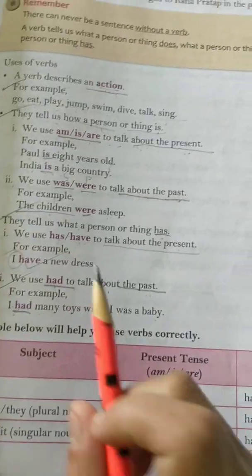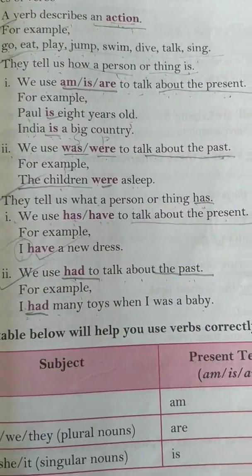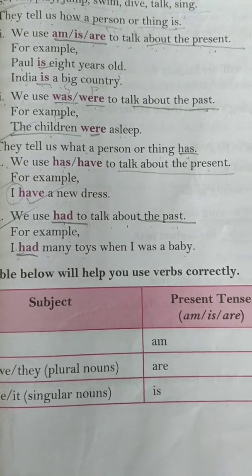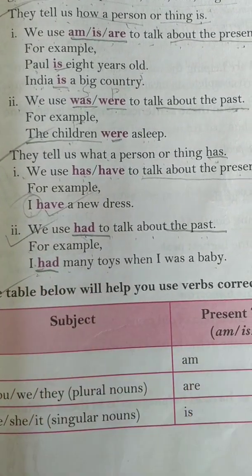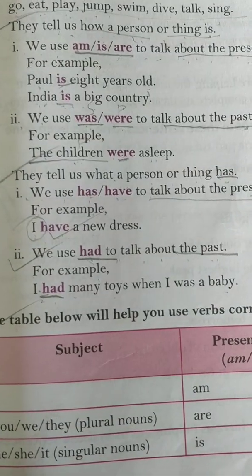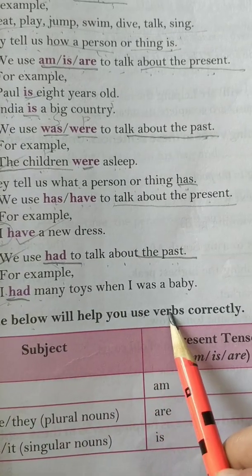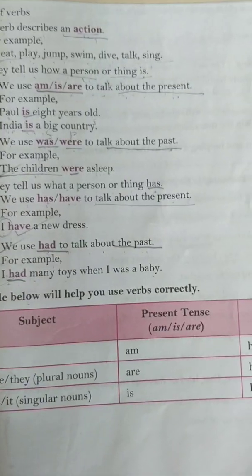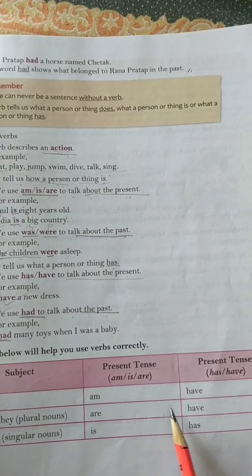Now, as I told you in point number 1 here, I'll explain to you from the next page. So you can see this table properly. You are supposed to learn this table so that you can use the verbs correctly. The table below will help you to use verbs correctly. If you see it properly, there are 3 sets made here.